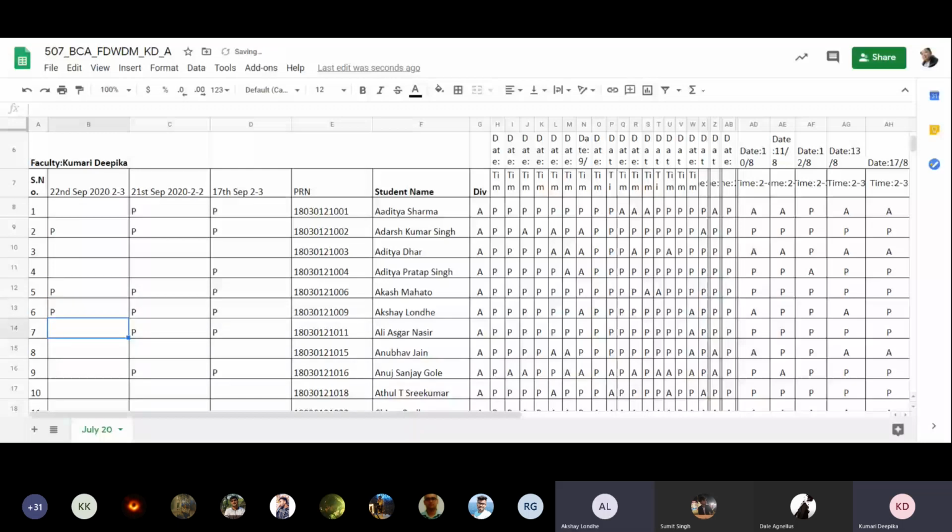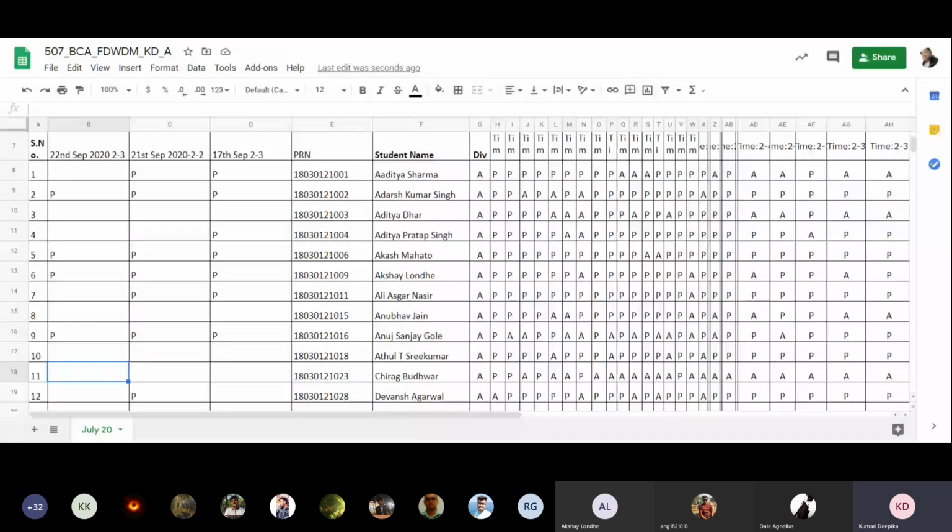PRN 11 Ali Asgar. PRN 15 Anubhav Jain. PRN 16 Anuj, yes ma'am, present. PRN 18 Atul. PRN 23 Chirag.